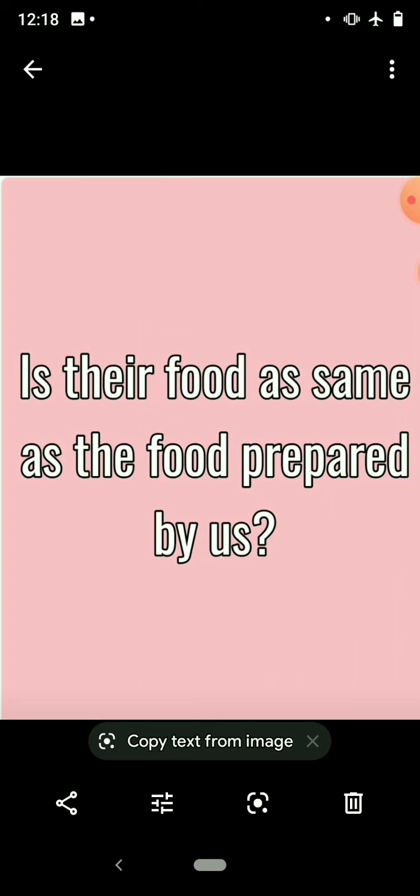Now you may get one confusion at your home, in the kitchen, your father or mother or grandmother cook food for you. So are they autotrophs? No, they cook food. They do not synthesize food. They cook food using the products obtained from plants. So autotrophs means only green plants. So is the food prepared by green plants as same as the food prepared by us?